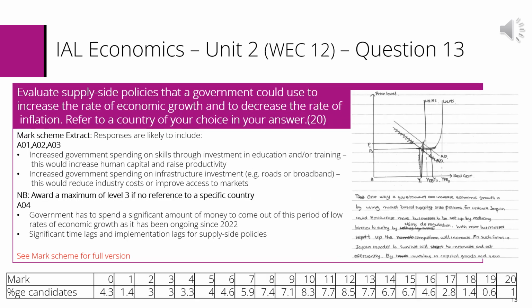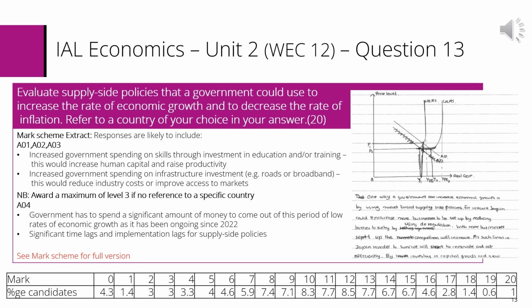Now let's move on to the last 2 questions, the last 2 underperforming questions on Unit 2, which are both from Section D. That's question 13 and 14. Question 13 was the better performing question of these 2 options.